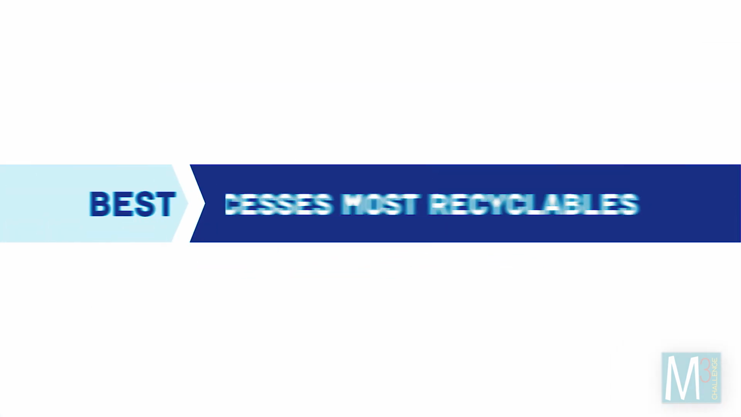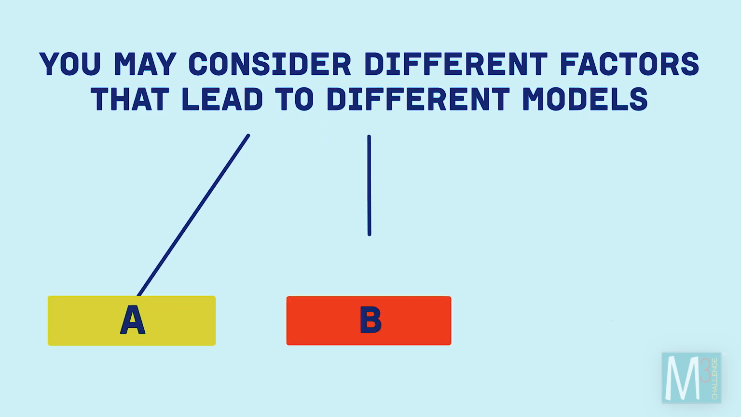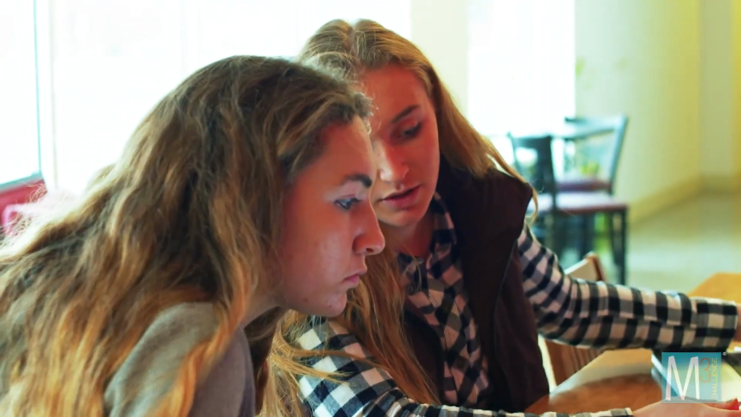If you assume best means processes the most recyclables or means highest participation rates, you may consider different factors that lead to different models. If you assume something and it's a big enough assumption that it affects all of your data, and you come to a stopping point where things just don't make sense, you're going to have to go back and reevaluate. Assumptions will help you make sense of your research and let you focus on your problem.